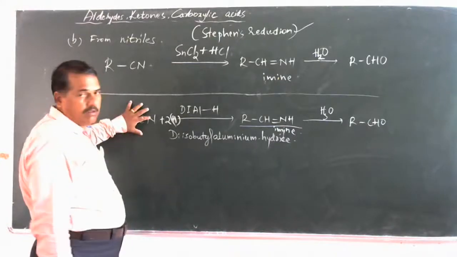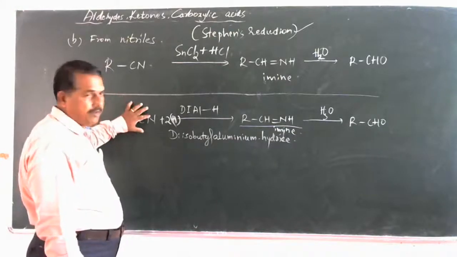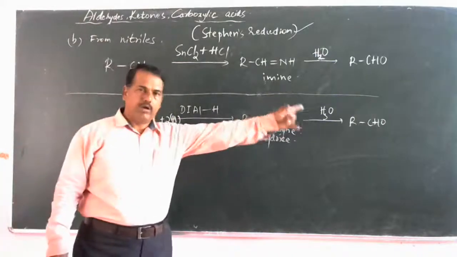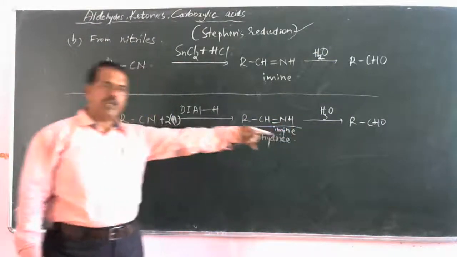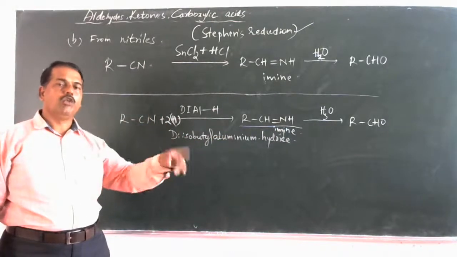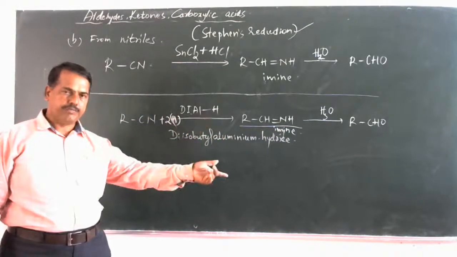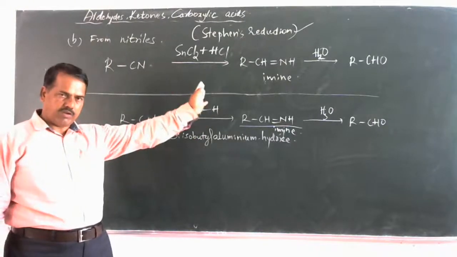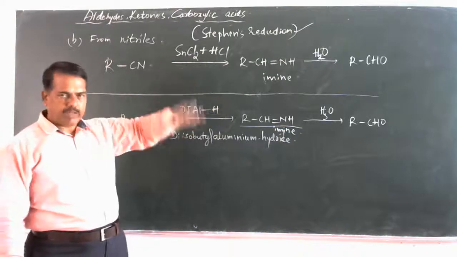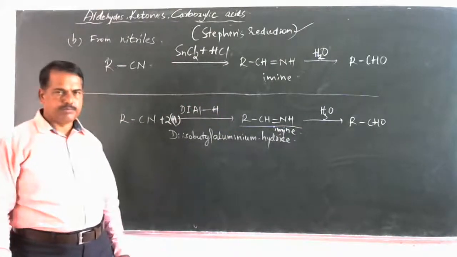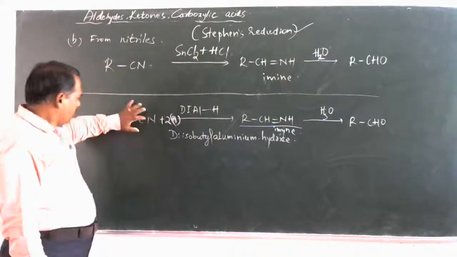And again we are going to use nitrile. See, nitrile is reduced to aldehyde by using diisobutyl aluminum hydride, as in Stephen reduction. An alternative method we can apply to prepare an aldehyde. Are you clear?